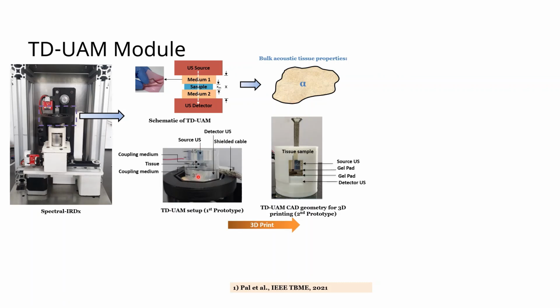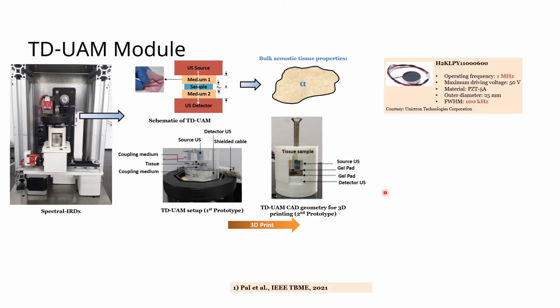So this is the first prototype that you can see over here. We place the ultrasound transducer, then we have the coupling medium, then the tissue, again the coupling medium, and then the ultrasound detector. We then 3D printed the design as you can see over here, which is now a more sophisticated design. For this we used a 1 megahertz ultrasound transducer, which is built using PZT5A piezoelectric material, and it had a FWHM of 100 kilohertz.